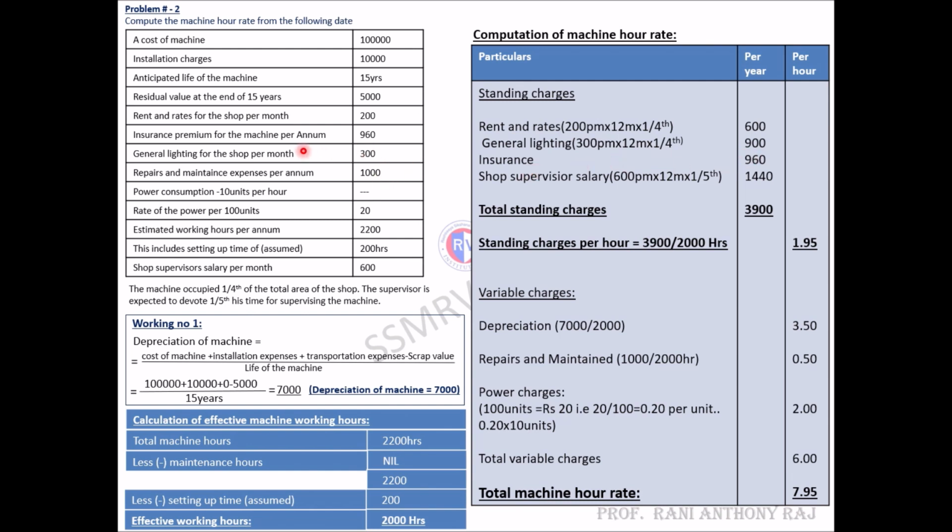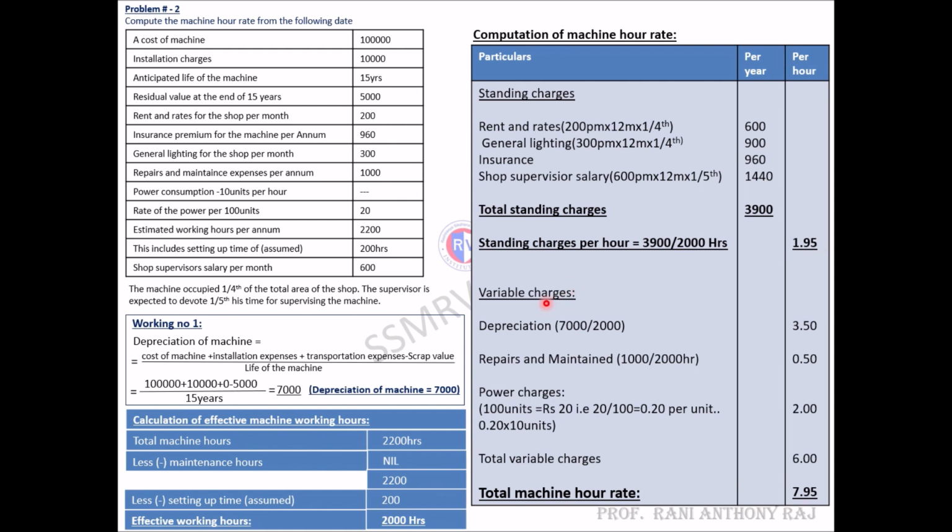Insurance they have already specified per annum, so directly I am taking that. Then supervisor salary 600 per month has to be calculated to per year, into 12 months into 1/5. The supervisor is expected to devote 1/5 of his time, so 1/5 is taken. When you calculate it, you will get 1,440. Total up all these things: 3,900. So total standing charges is 3,900 divided by 2,000, which is effective working hours. When you divide it, you will get 1.95. This is the standing charges per hour.